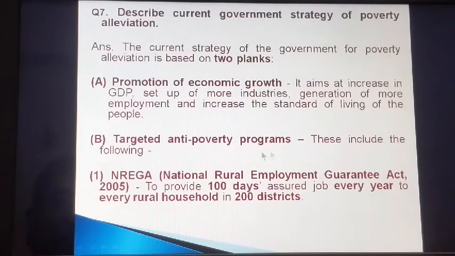So what are the targeted anti-poverty programs of India? They are in the following way. First is NREGA, that is National Rural Employment Guarantee Act, which was enacted in the year 2005. The provision of this act is to provide 100 days assured job every year to every rural household in 200 districts.